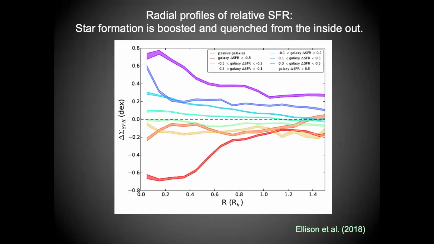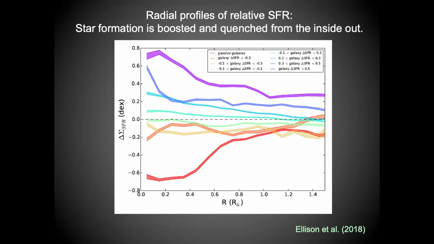Specifically, we split the galaxy population that was observed by MaNGA at that time into bins of their global delta SFR, so how far above or below the main sequence they were in their global star formation rates. The y-axis of this plot, this so-called delta sigma SFR, is a measurement on the kiloparsec spaxel scales of how much more or less star formation you have in that spaxel compared to what you would expect given how much stellar mass is in that spaxel. Put another way, if this delta sigma SFR is positive, you have a higher star formation rate than you would expect.